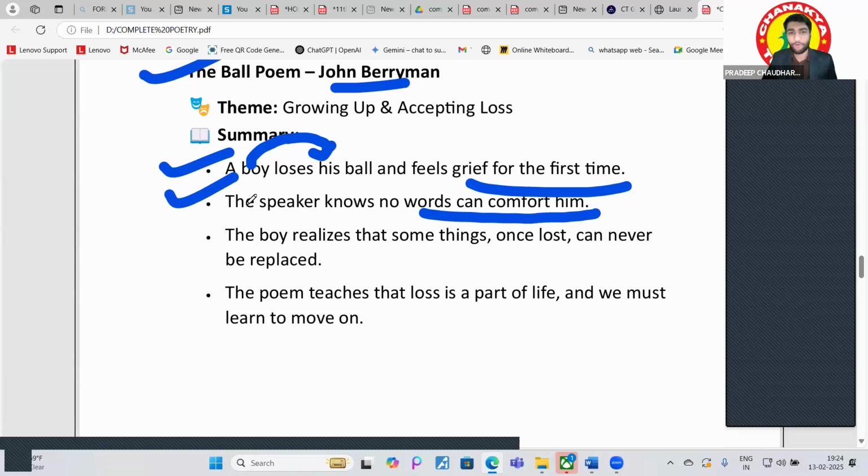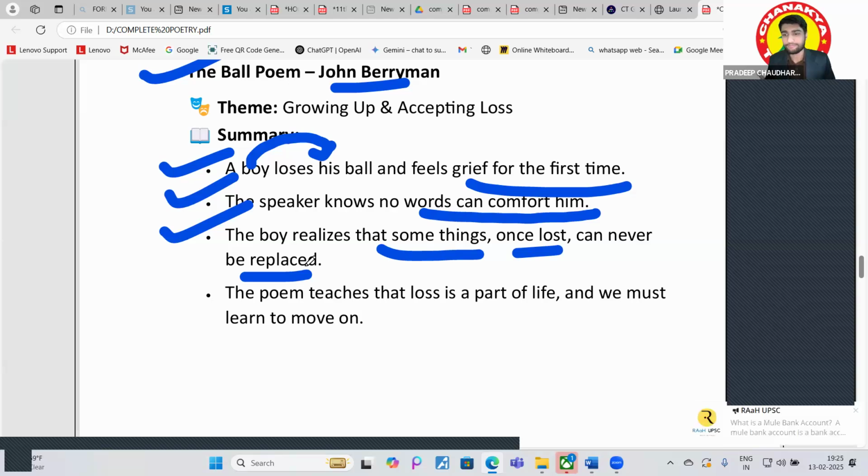So the boy realizes that some things, once lost, can never be replaced. It also happens in our life as well. Got it? The poem teaches us that loss is a part of life, and we must learn to move on. Got it, guys? You have to move on.